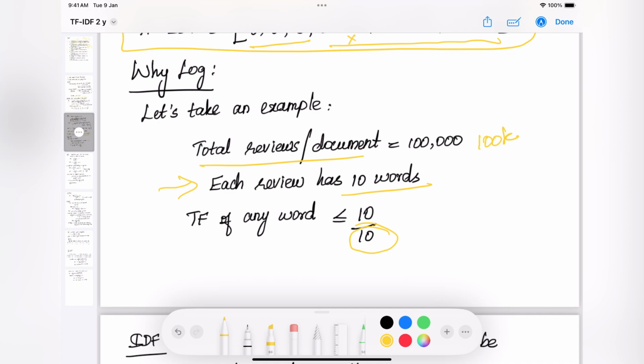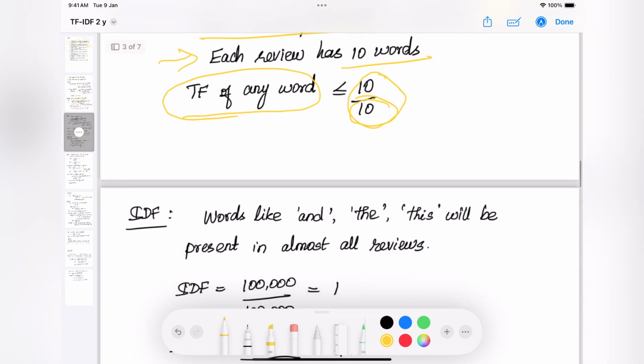And then what about the numerator? In the numerator, we are counting the occurrence of the word in that particular review, right? So it will obviously be less than or equal to 10. So the TF of any word will be less than or equal to this particular value, whether the word is a less important one or a most important one, right?